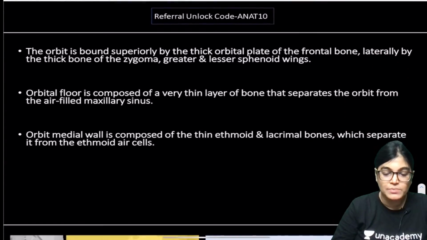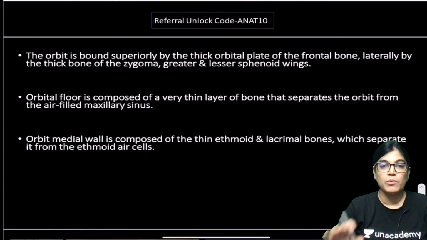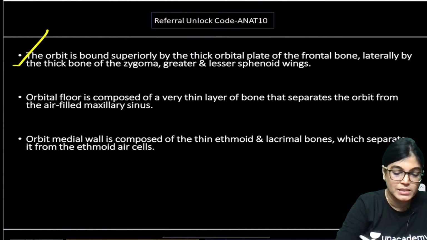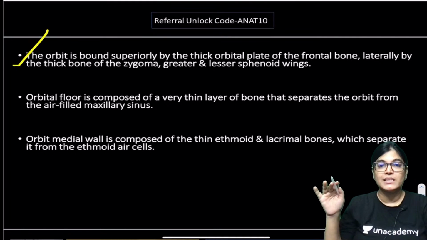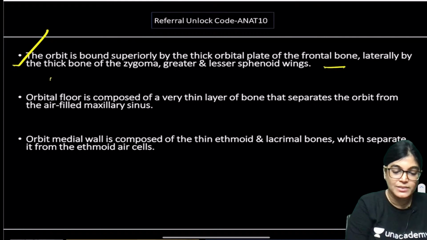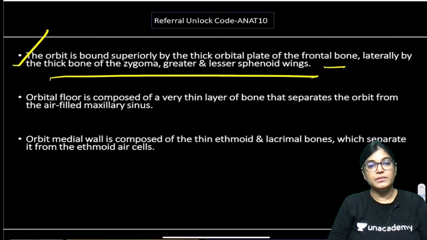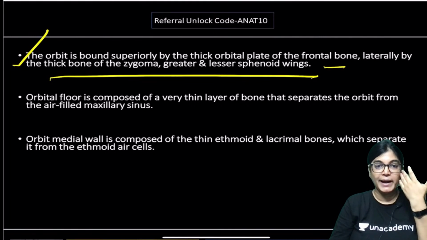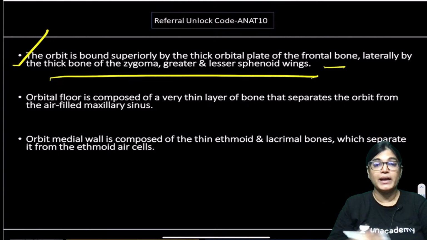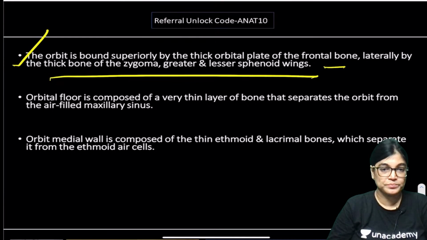Now the orbit is bounded. I would like to give you a brief about the boundaries of the orbit. The orbit is bounded superiorly by the thick orbital plate of the frontal bone, laterally by the zygomatic bone, and it is also bounded by the sphenoid bone.